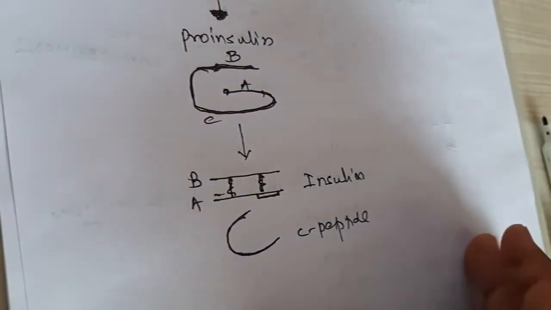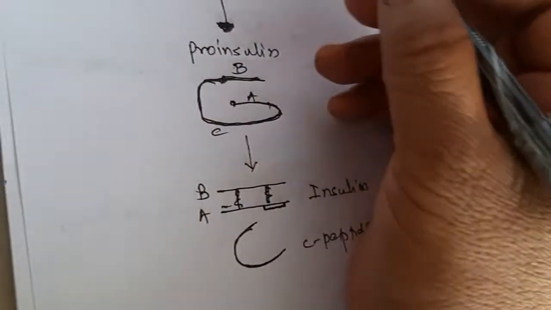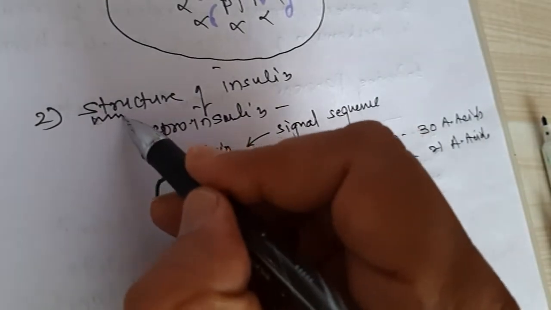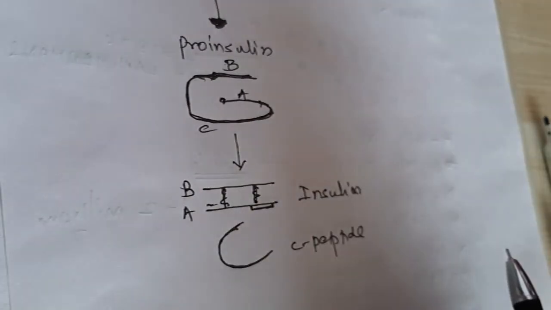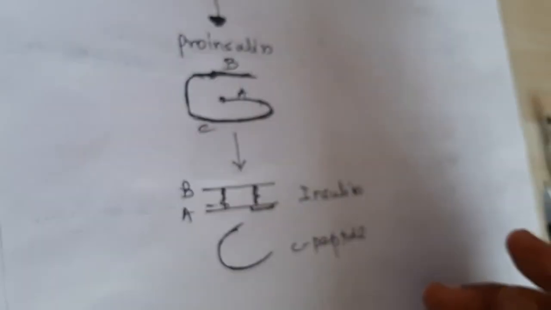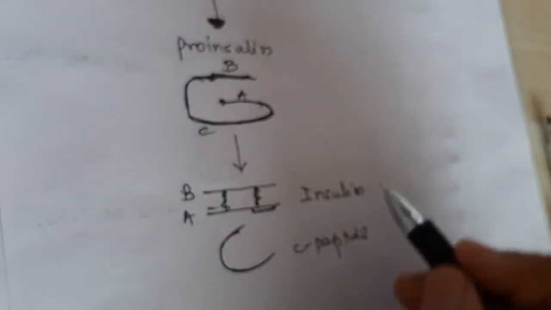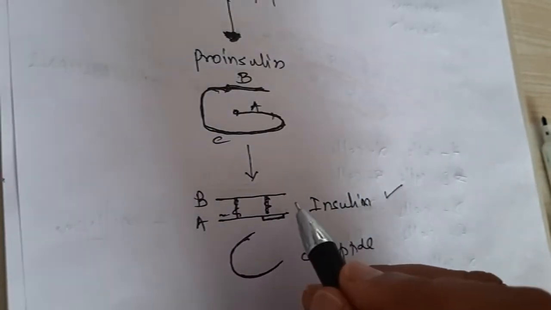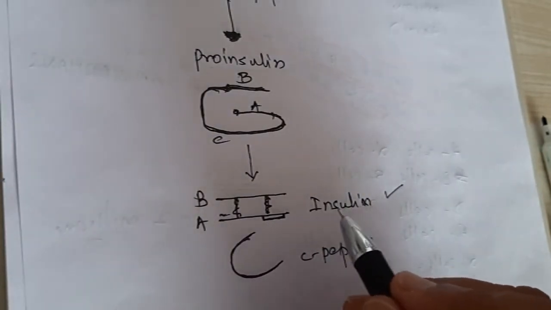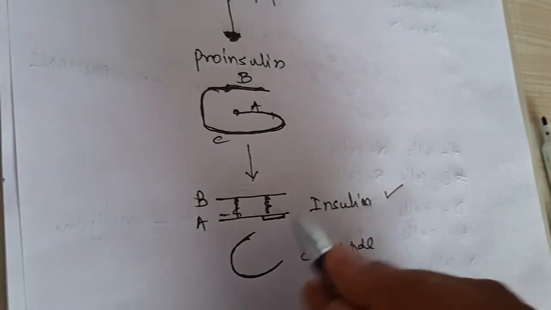This is very important because you should know the modifications that take place from pre-pro insulin, which is the inactive form, to the active form of insulin. The active form of insulin consists of A and B chains. The A chain is around 21 amino acids, the B chain 30 amino acids.